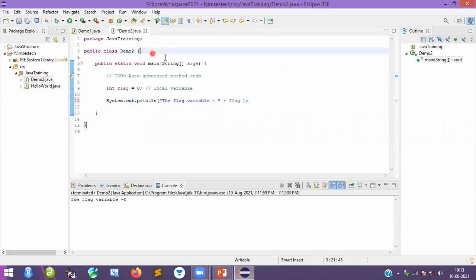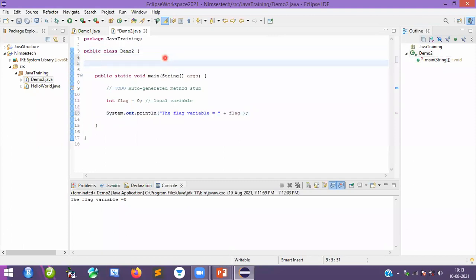I will create a variable so you will understand very clearly. For example, integer x. I will take x and provide some value, that is equal to 0. Something you provide 100, no problem. I don't care. Clear, everybody? So this variable I am going to call an instance variable. That's it.